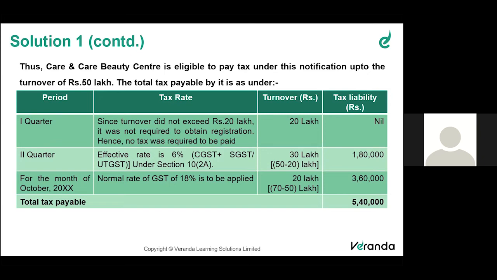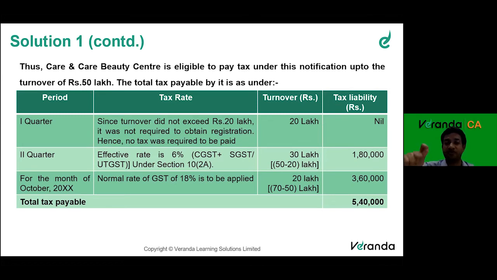She will be paying, sir, tax. Why so? Because she has voluntarily registered herself, so she will have to pay the tax. Fantastic. Right, Nana? Very true. So this is called voluntary registration. See, when a taxpayer voluntarily registers, many people get confused here. If I voluntarily register myself, then I will have to pay GST. I cannot enjoy the limit of 20 lakhs. I cannot enjoy the threshold of 20 lakhs. Because I voluntarily register, I will have to pay tax.